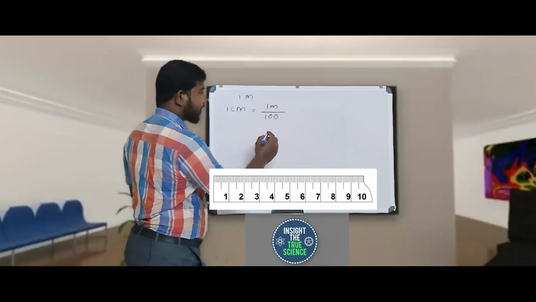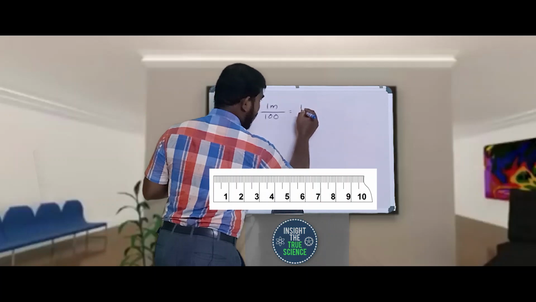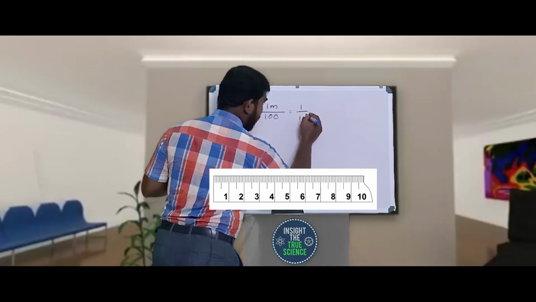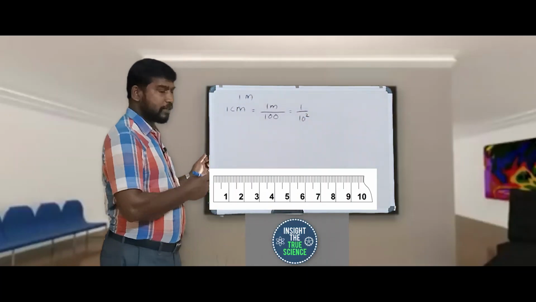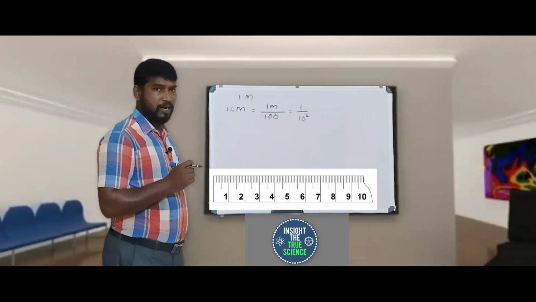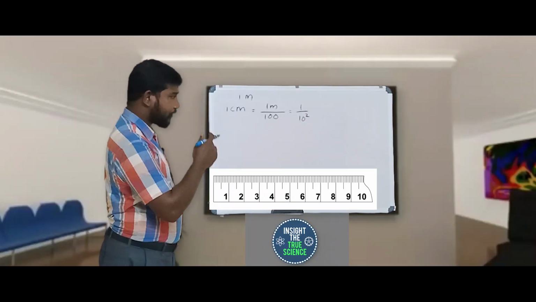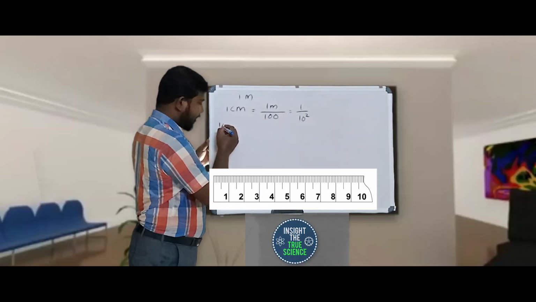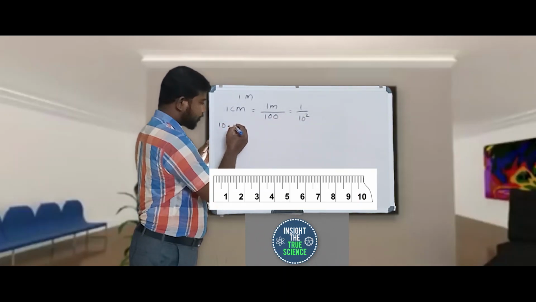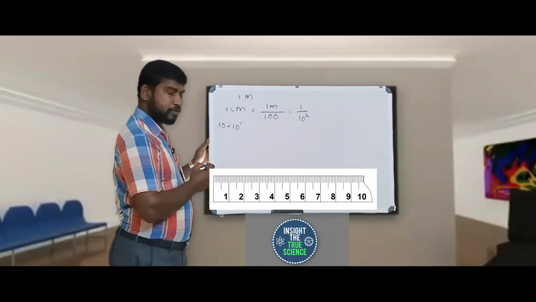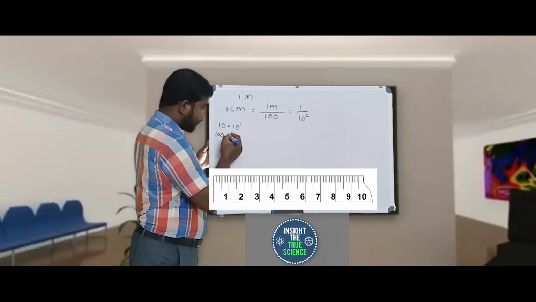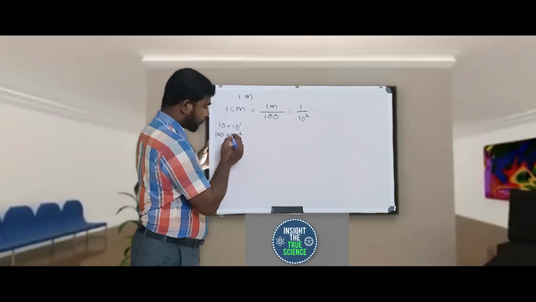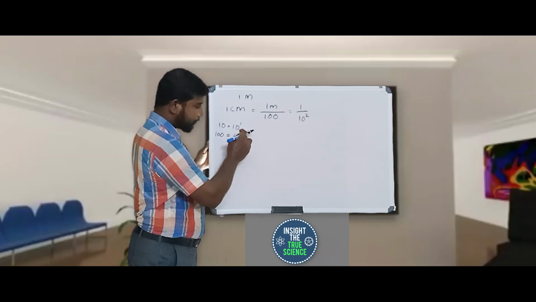We can write this in scientific notation as 1 divided by 10 raised to 2. You already learned scientific notation in lower classes: 10 is 10 raised to 1, and 100 we can write as 10 raised to 2.